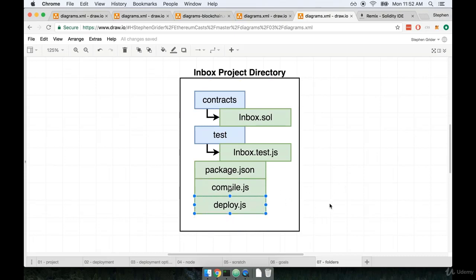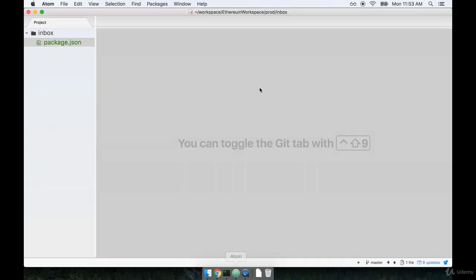This is also going to be a little script file whose sole purpose will be to take some compiled code and deploy it to an Ethereum network. And that might be the main network or Ropsten or Rinkeby or even a private local network as well. All right, so now we've got a little overview. Let's get started by creating this contracts directory and the inbox.sol file as well.